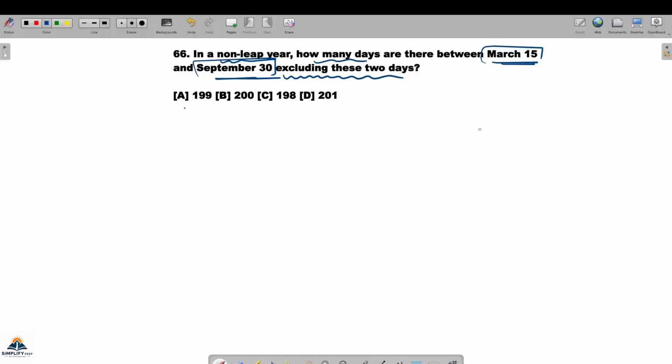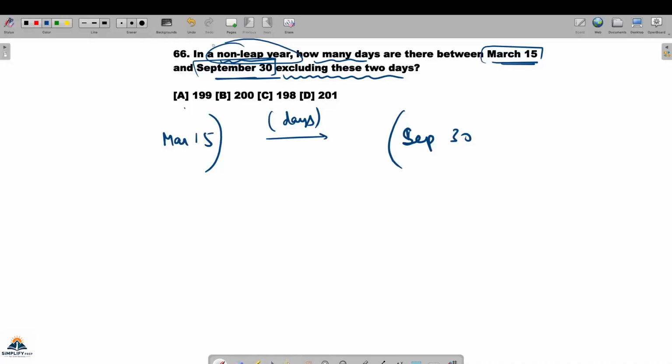But if you see, from March 15 to September 30, how many days are there, excluding March 15 and September 30? The leap year will not matter, because we have already discussed when the effect of the leap year comes. The leap year effect comes in the month of February, right?